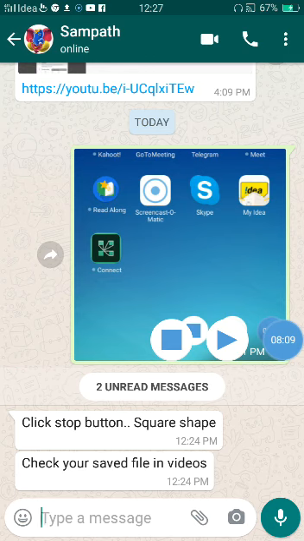Click stop button, square share. Check your save on video.